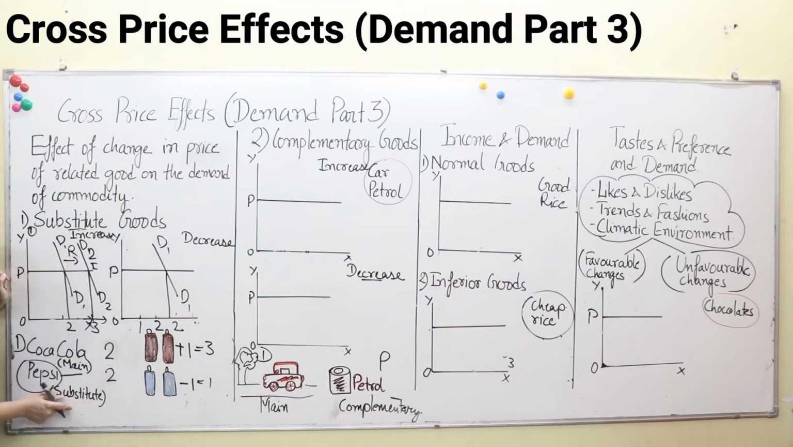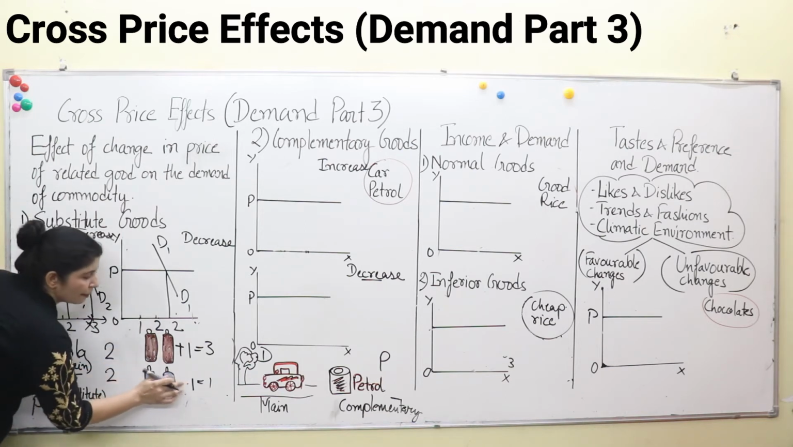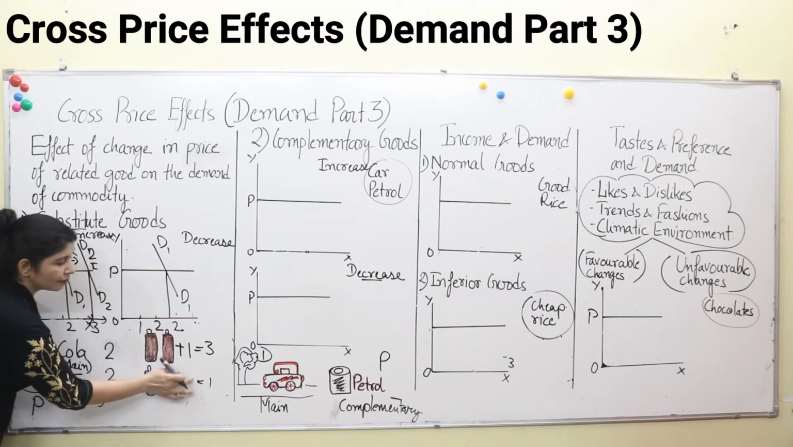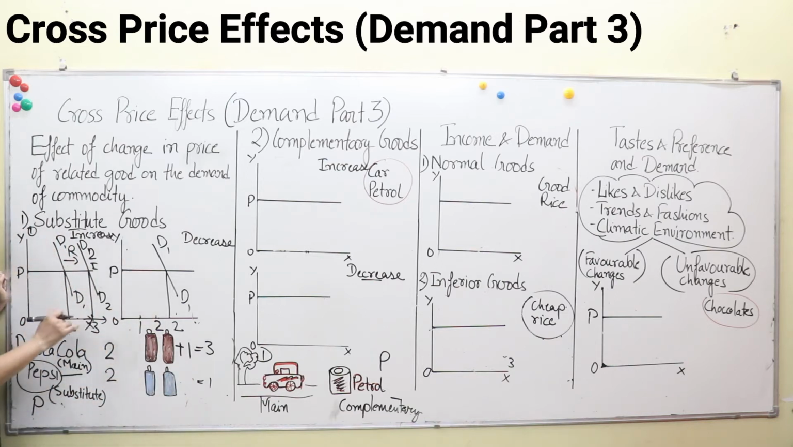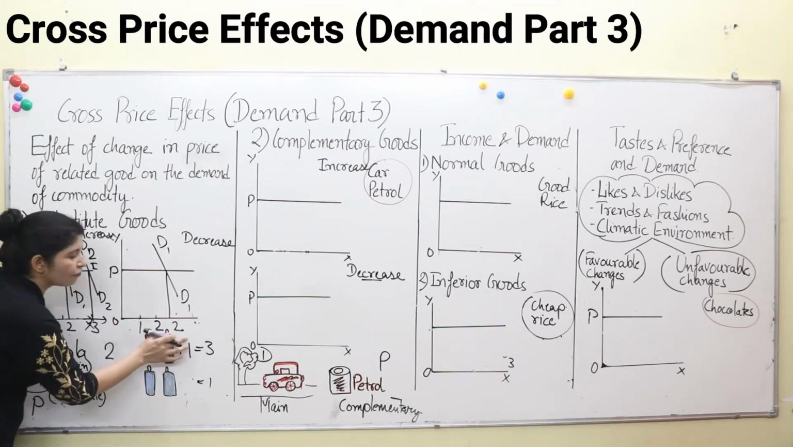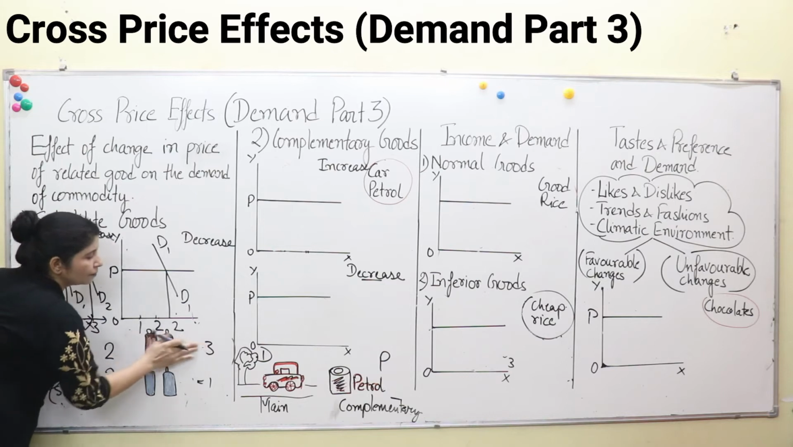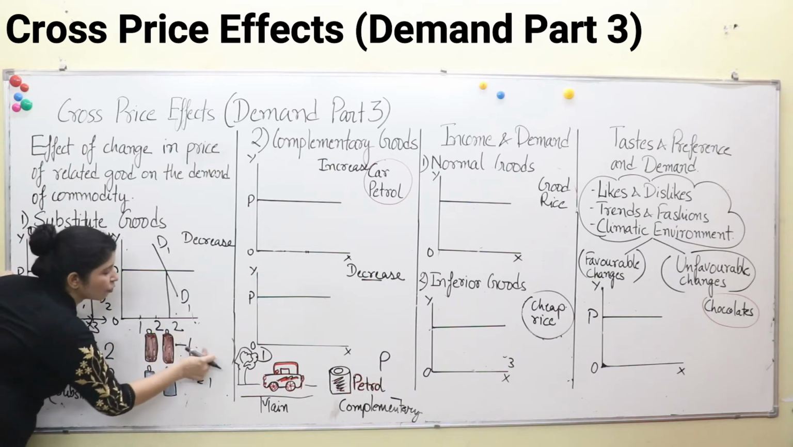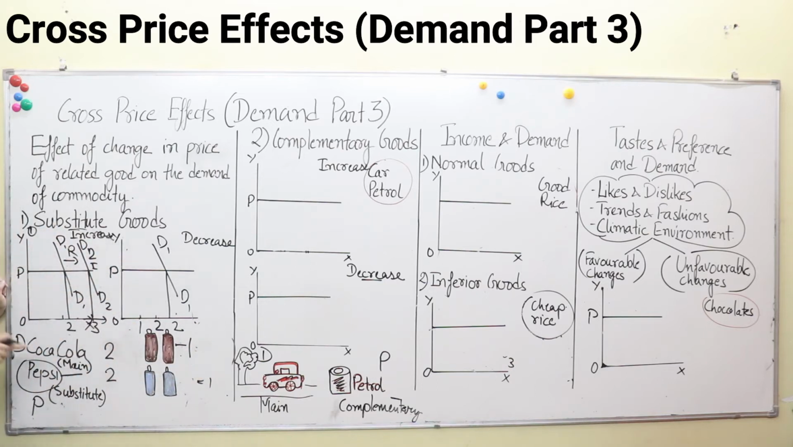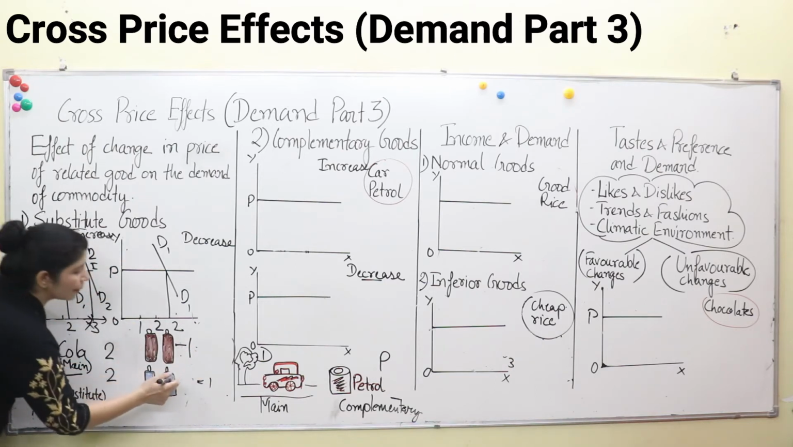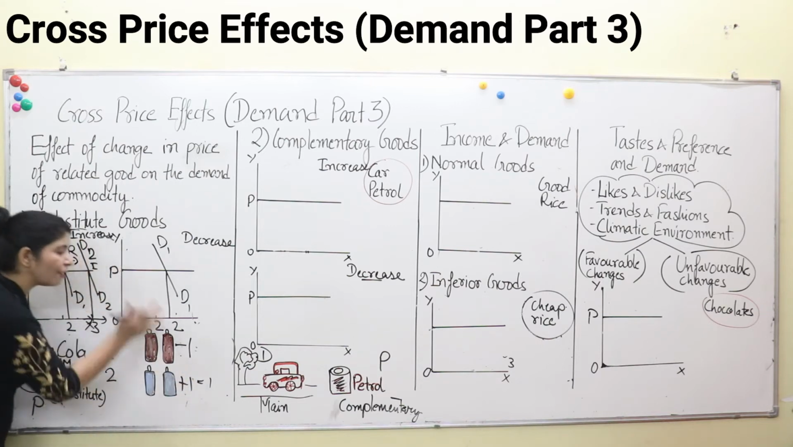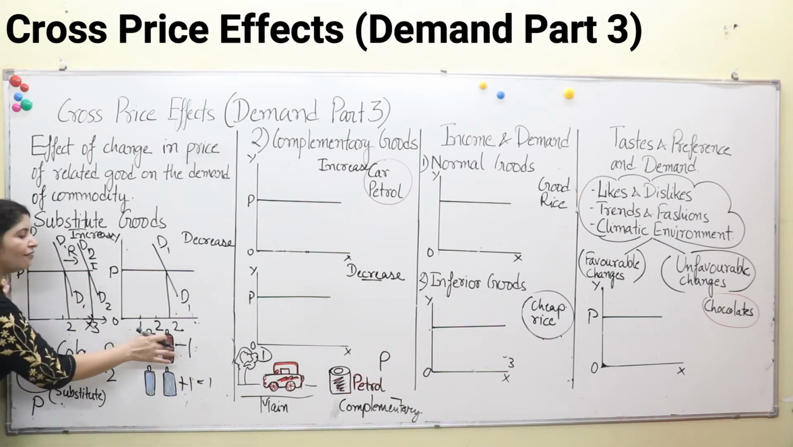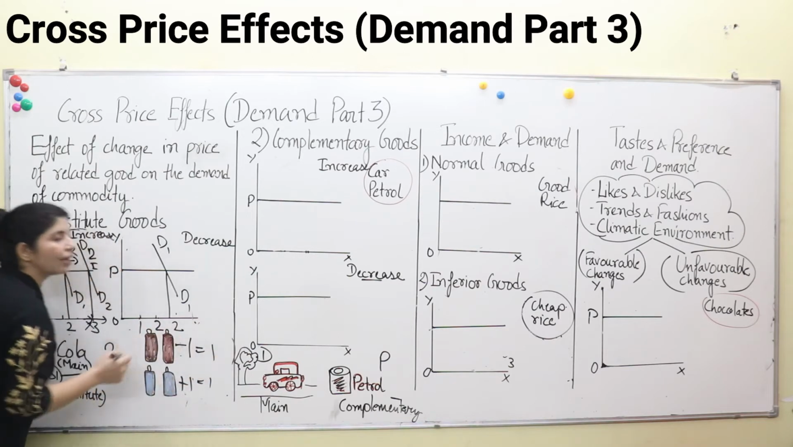If the price of Pepsi decreases, people will start consuming more Pepsi. Now what will happen? People will purchase these two bottles and one more bottle of Pepsi. Now what will happen to the demand for Coca-Cola? People will decrease demand for Coca-Cola, because we are discussing demand for Coca-Cola, not Pepsi. Here people are increasing demand for Pepsi, so automatically demand for Coca-Cola will decrease. So now they will purchase only one bottle.